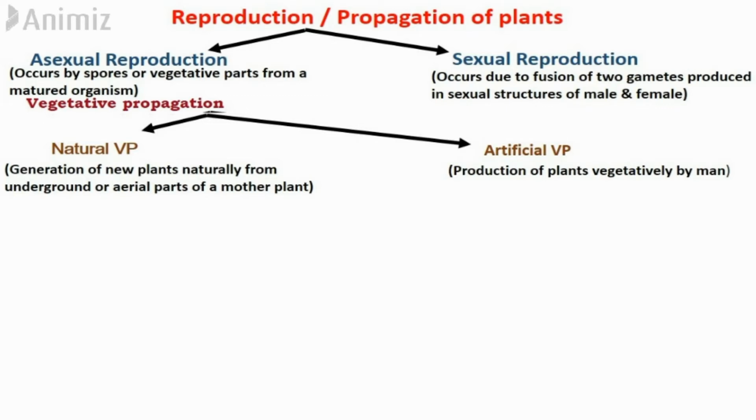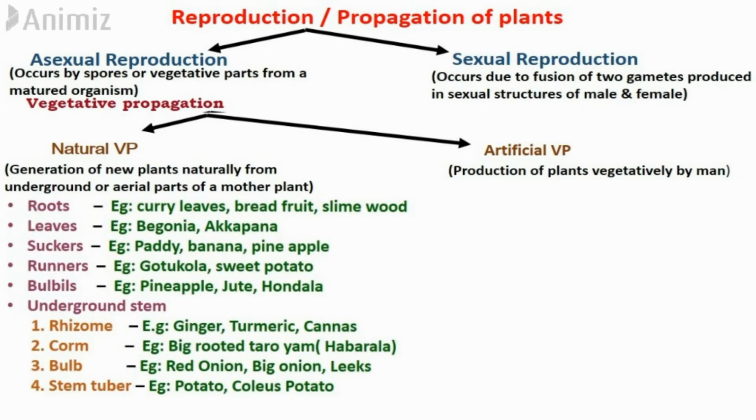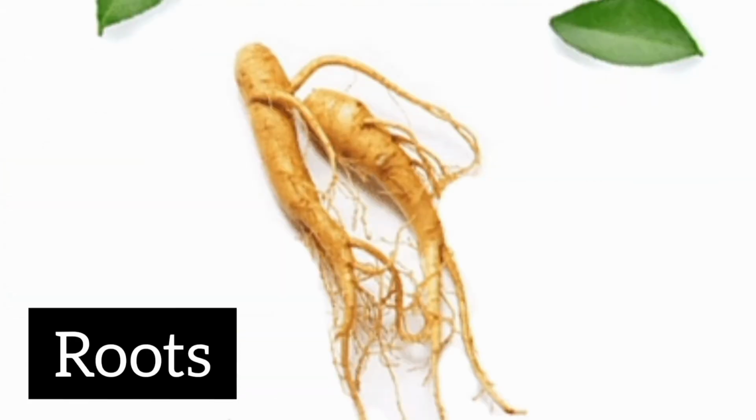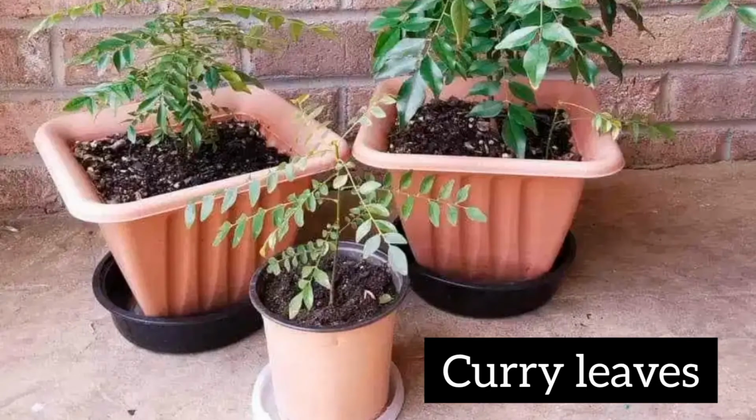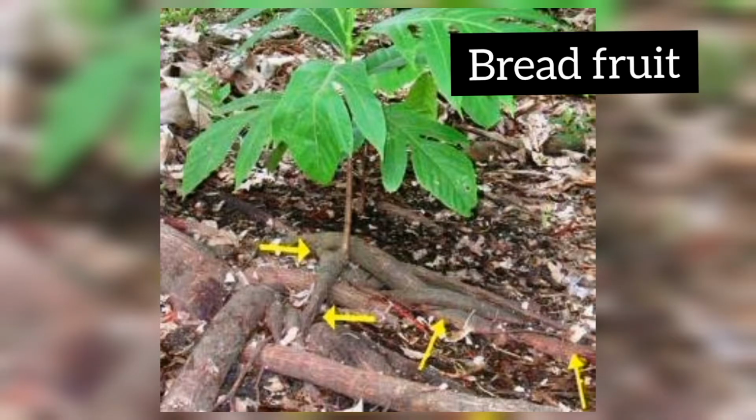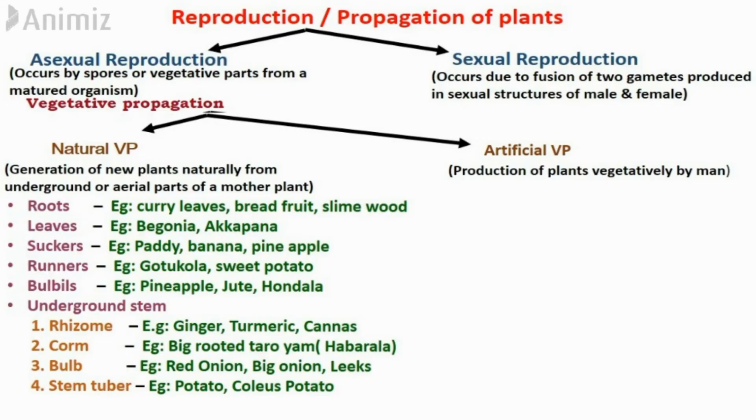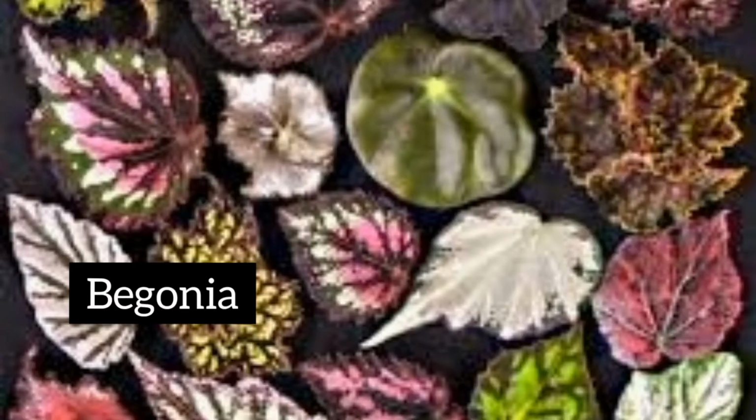When we consider natural vegetative propagation, we have mainly two types, that is the stem above the ground and the stem under the ground. Firstly, the roots. Roots can give rise to new plants. The ground underneath a curry leaves or breadfruit tree has many new plants which come up from the roots. These can become independent plants. Next are the leaves. Certain leaves have the ability to produce new plants. As examples, we can consider begonia, akapana and karapincha.